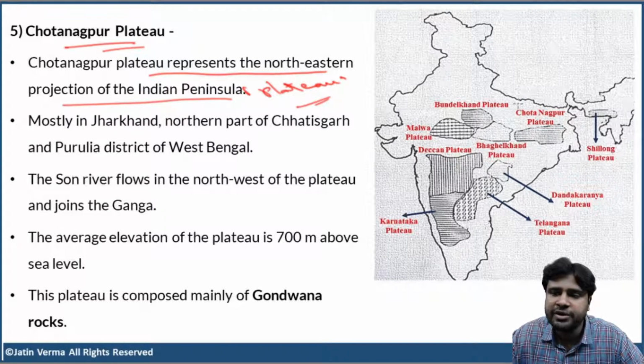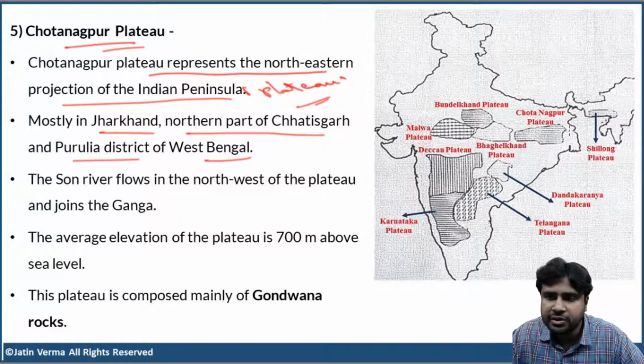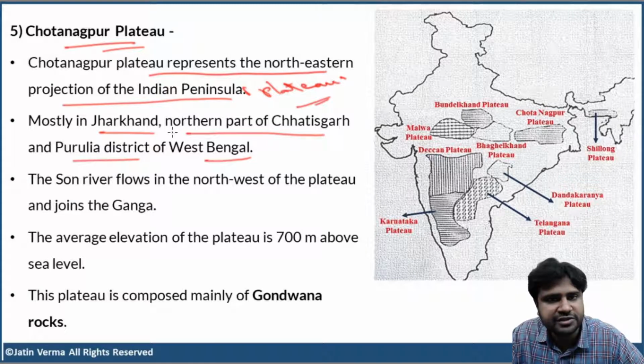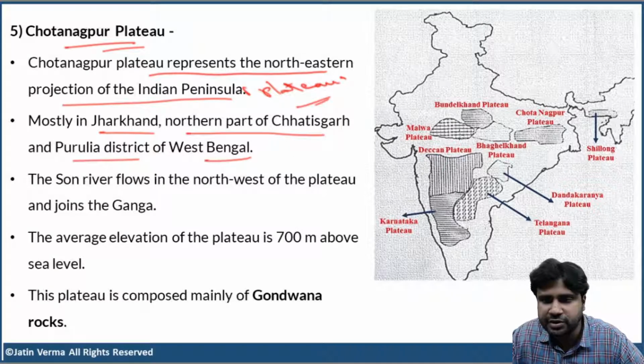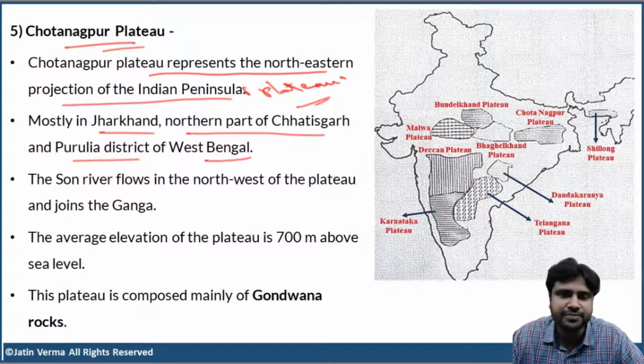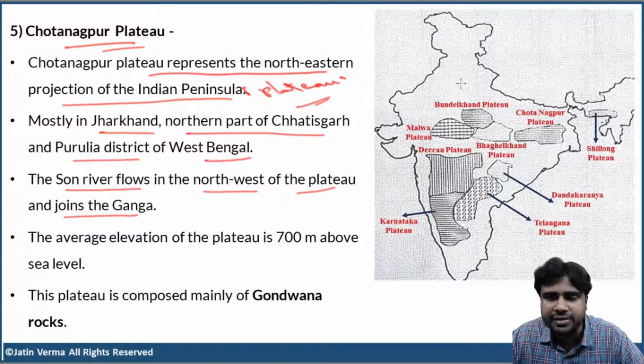Okay. Now, it is mostly in Jharkhand and in northern part of Chhattisgarh, and it is also present in Purulia district of West Bengal. Okay. So, Chota Nagpur Plateau is actually spread across three states. It is mostly in Jharkhand, and the northern part of Chhattisgarh is also covered. And apart from that, Purulia district of West Bengal is also covered. Clear, right? Now, the Son River flows in northwest of the plateau and joins Ganga. The Son River flows along the northwestern edge of the plateau and then joins Ganga.